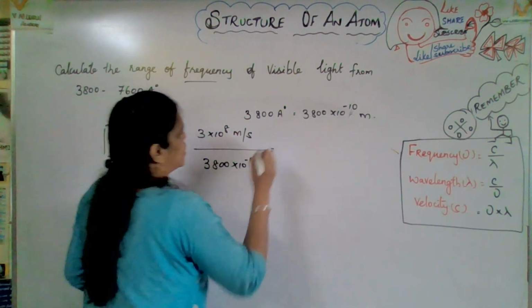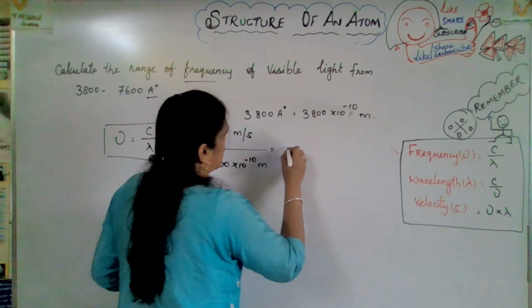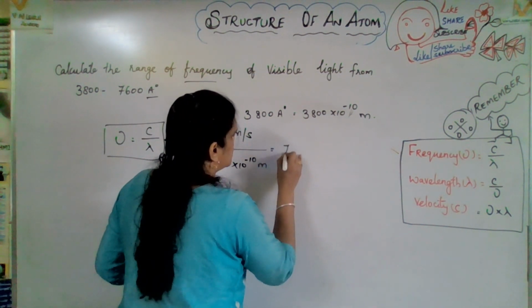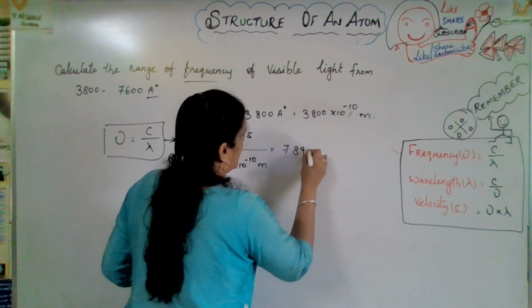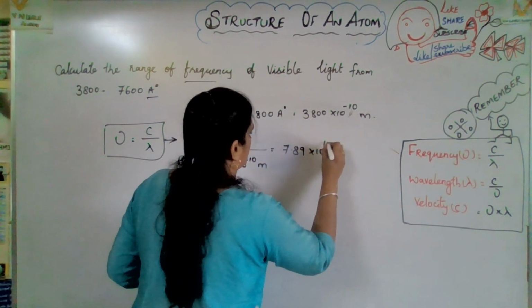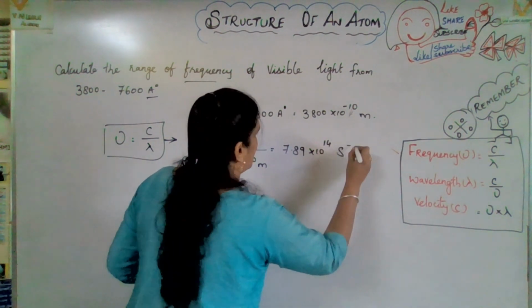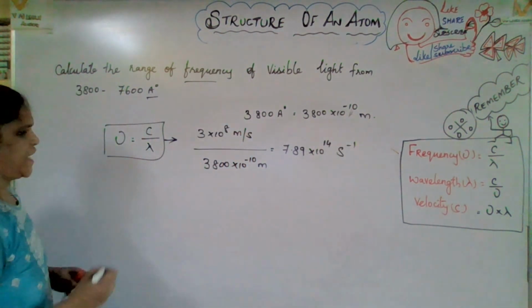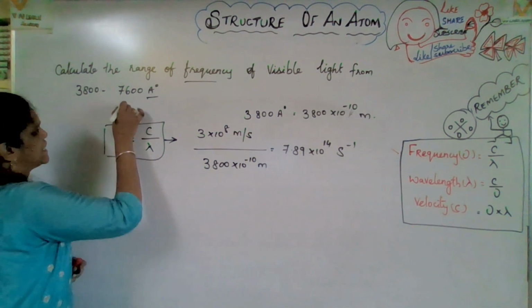Now what value will you get? You will get 7.89 into 10 to the power of 14 second inverse.